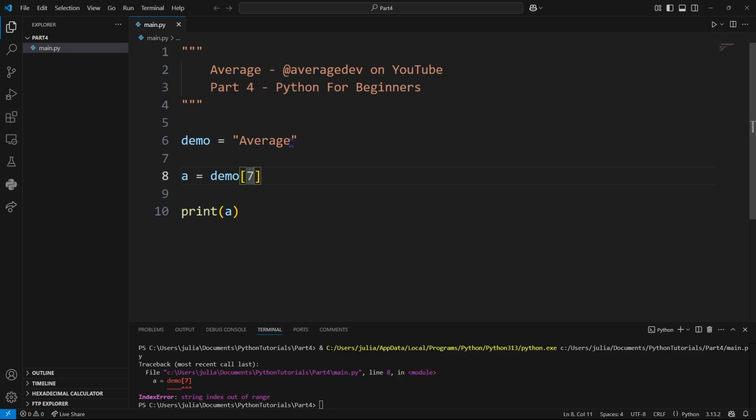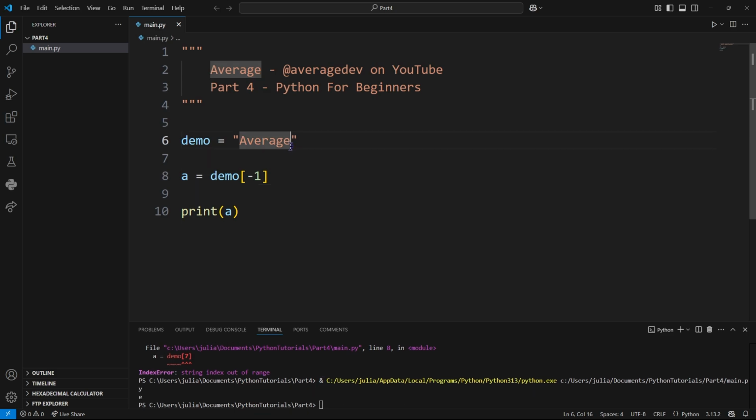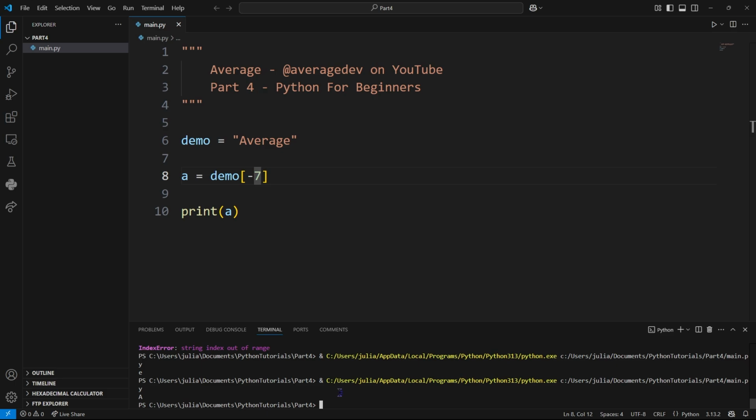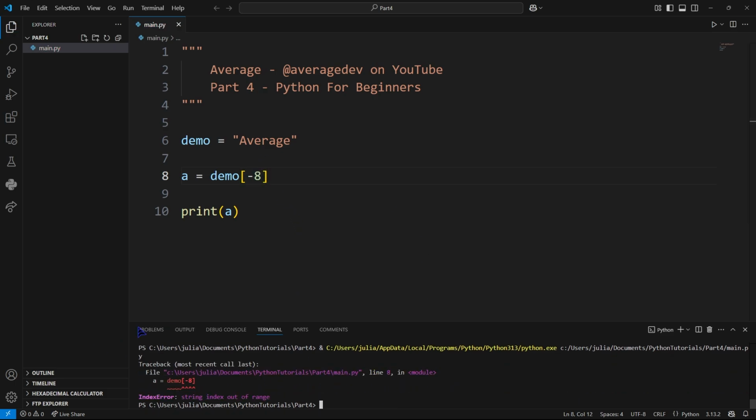If I wanted to access the last element of the array and I didn't feel like counting all the way up, I could use -1. What this does is it goes from the end of the array and counts up. So this would be 1, 2, 3, 4, 5, 6, 7. If I did -7, it really would be the first letter, which is A. Same thing goes if I type in -8, we will also get an error when running the code because we are accessing something that is out of bounds of our array.